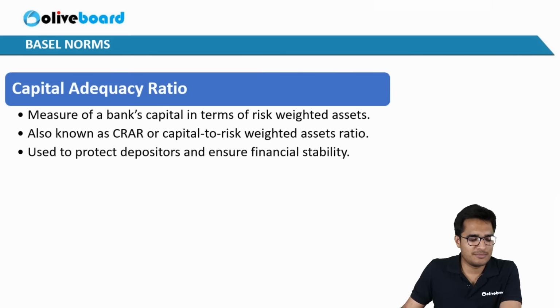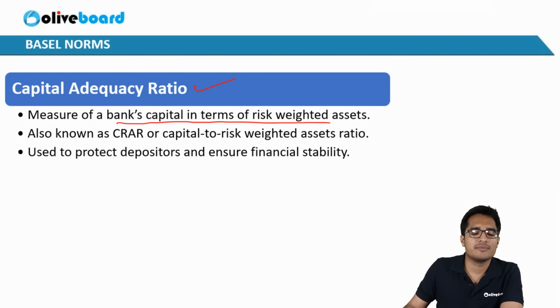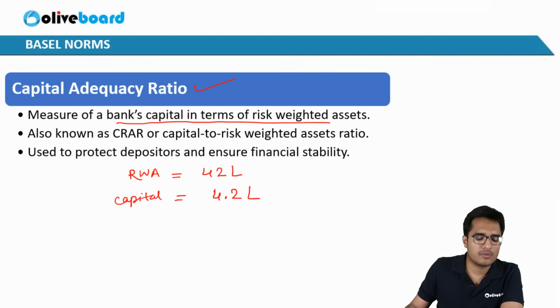Now we'll move to the next term, capital adequacy ratio. This is a more famous term that is used in Basel norms. What is capital adequacy ratio? As you can see, it's a measure of a bank's capital in terms of risk weighted assets. Okay. So what were the risk weighted assets of the bank that we just discussed? It is 42 lakhs. All right. Let's suppose the bank's capital for this bank is 4.2 lakhs. Okay. The capital for this bank is 4.2 lakhs.